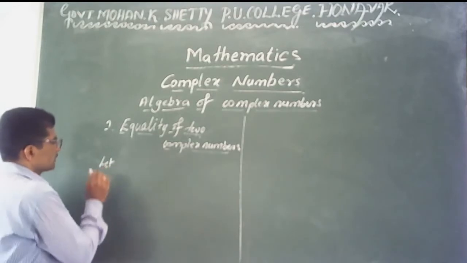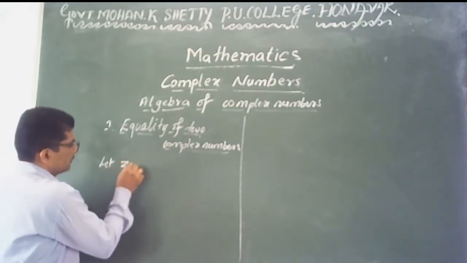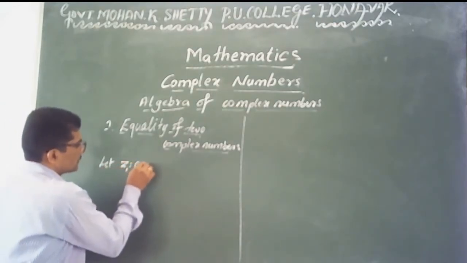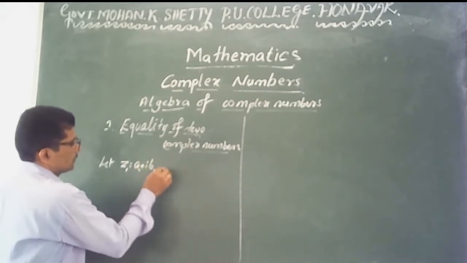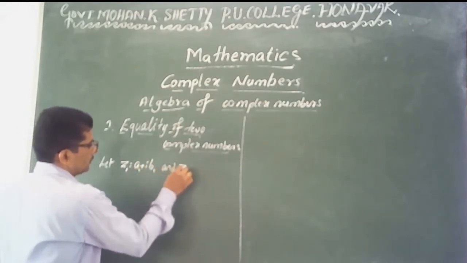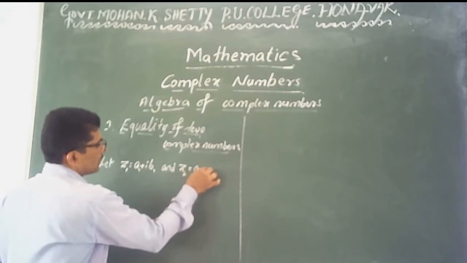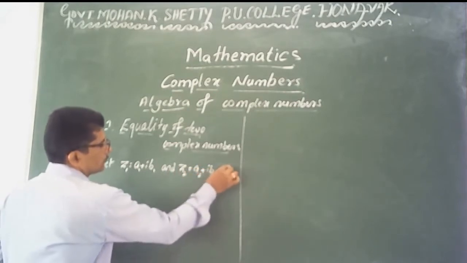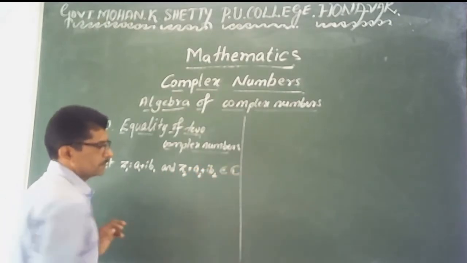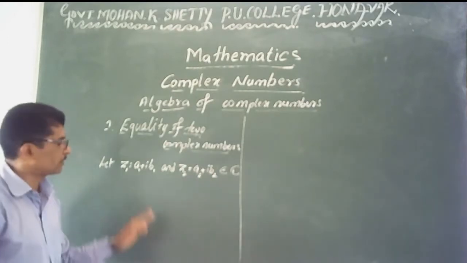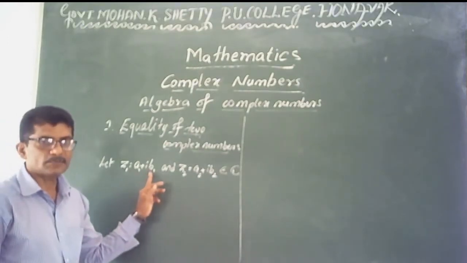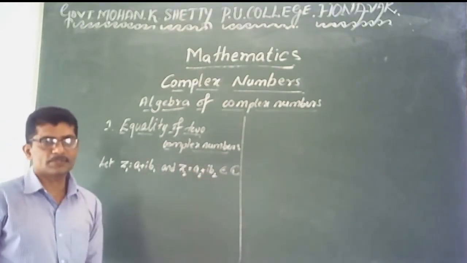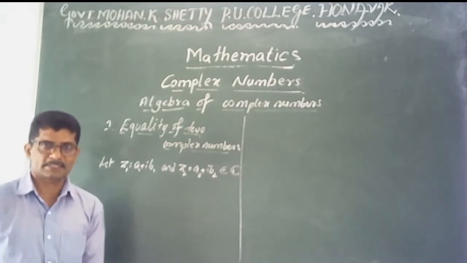Here also let us assume that z1 is a1 plus i into b1 and z2 is a2 plus i into b2, any two complex numbers.